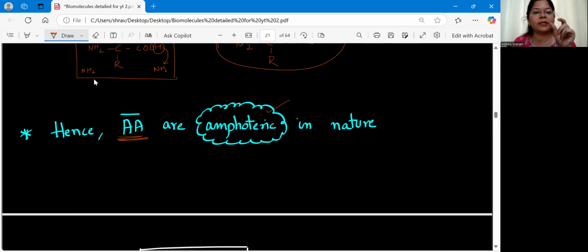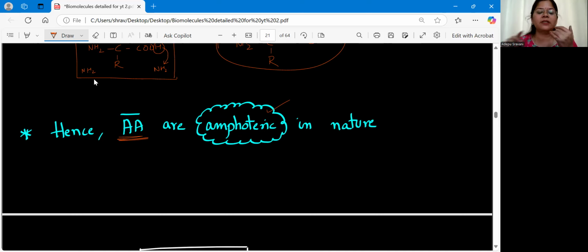Amphoteric, the amino acid will have only one charge. It can be positive charge or negative charge in a single molecule, whereas zwitterion is a condition wherein a single amino acid will have both positive and negative charges. Such molecule, we call it as zwitterion. Okay, so this is all about the properties of amino acid.